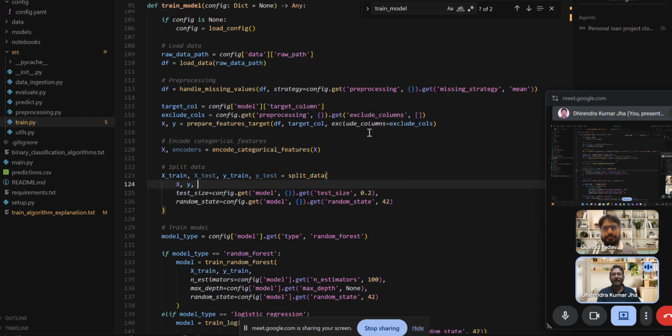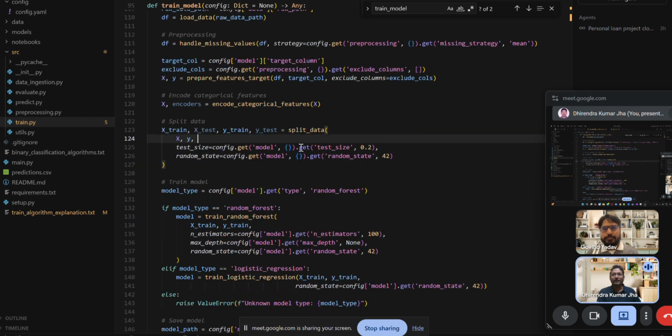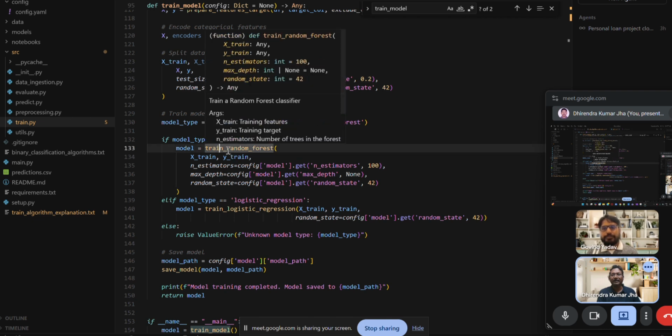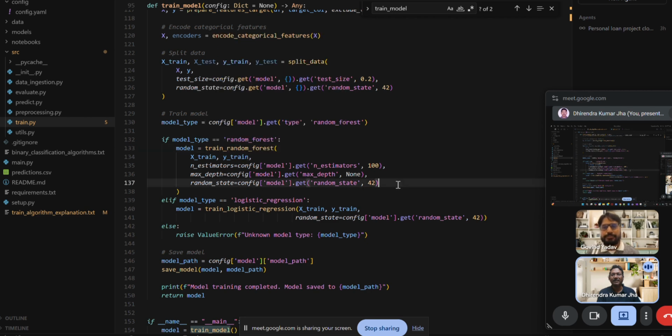Now we prepare the features, target and categorical values. Here we split the data, with the 20% test size you mentioned, and configure the random state. If we select the random forest, as we are currently using, there is a method to train the random forest with parameters X train, Y train, and configurations for the estimator, max depth and random state. It will initialize the classes here.